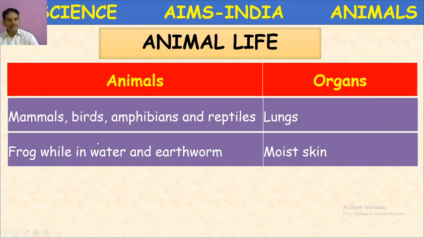Frog possesses a different respiratory organ too. Here, in the amphibian frog, lungs are also present. But the frog, while in water, and the earthworm possess moist skin. Skin acts as a respiratory organ. That process is called diffusion. With the help of the skin, the exchange of gases takes place.